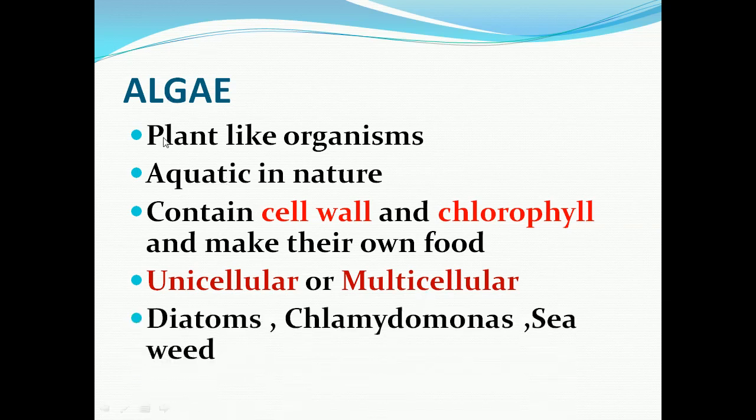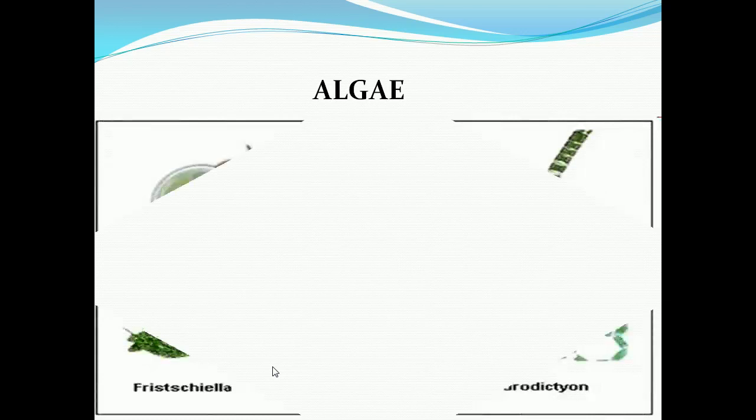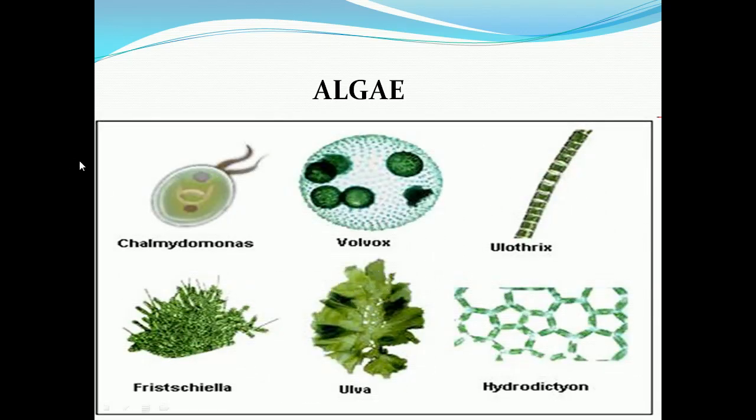Examples of algae: diatoms, Chlamydomonas, seaweed. In this picture you can see some examples of algae. Already I have mentioned Chlamydomonas, Volvox, Ulothrix, Fritillaria, Ulva, Hydrodictyon. So these are some of the examples of algae.